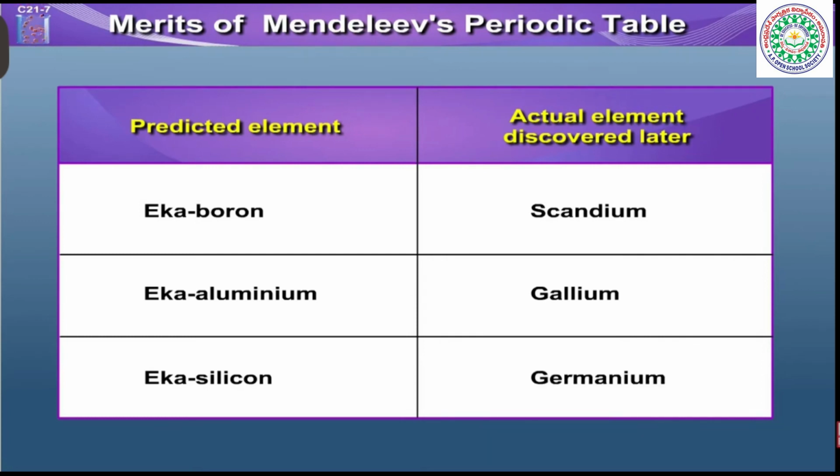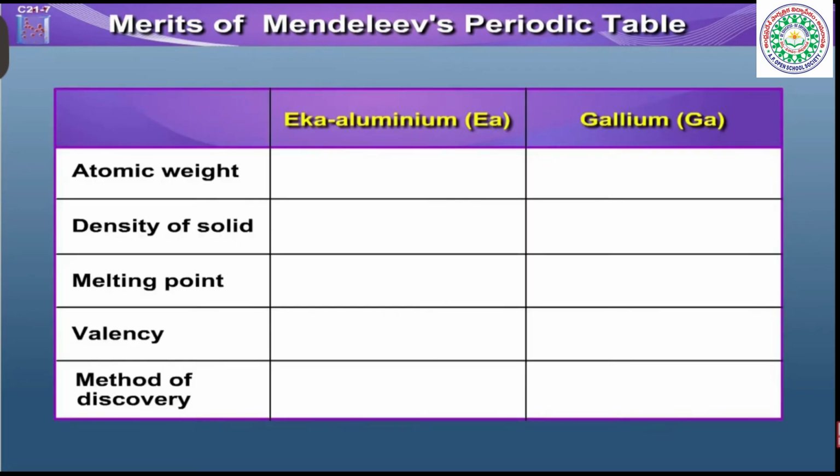Let us now compare the properties of Eka aluminium, Ea, and gallium, Ga. Atomic weight of Eka aluminium predicted was about 68, and that of gallium is 69.72.